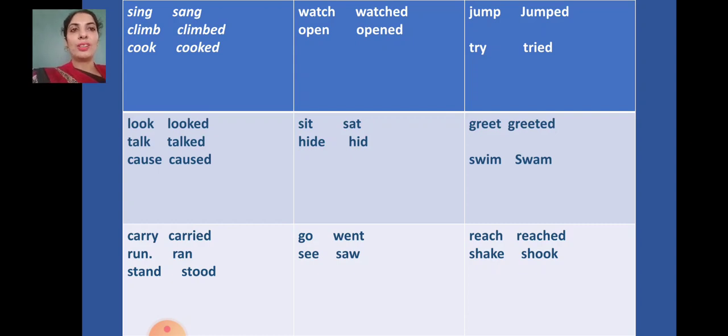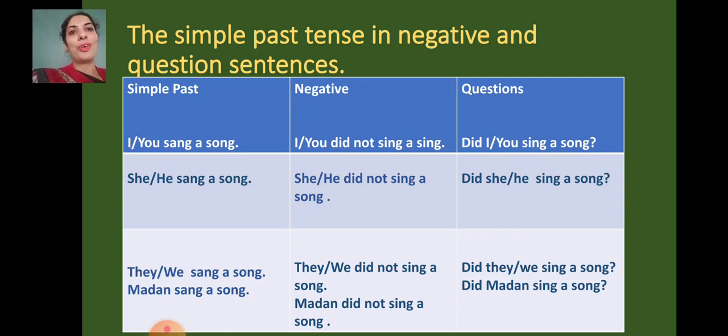Hide, hid. We don't say hided, we say hid. That is an irregular form. Go, went, see, saw, jump, jumped, try, tried, greet, greeted, swim, swam, reach, reached, shake, shook. I hope you have made the correct note of this form.